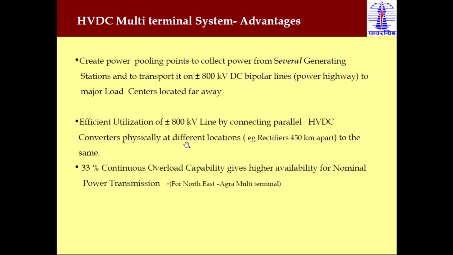And this is the efficient utilization of the 800 kV line by connecting the parallel HVDC converters physically at different locations. We see that the two rectifiers are located at different locations, which are 450 km from each other, Alipundra and Bishwanath. And with 33% continuous overload capacity, that provides higher availability of power as compared to normal power transmission.